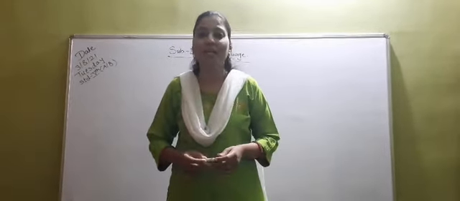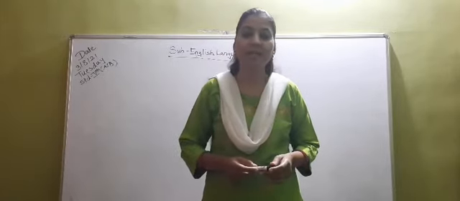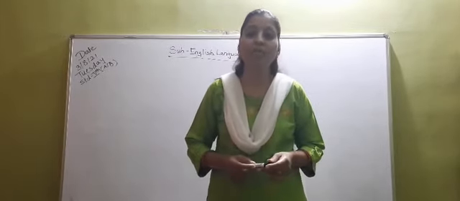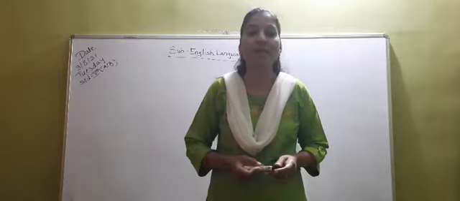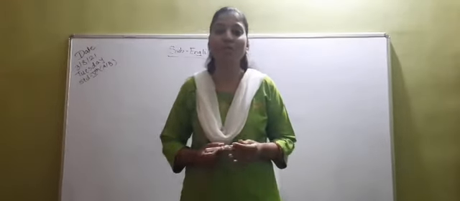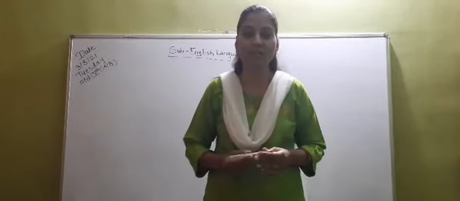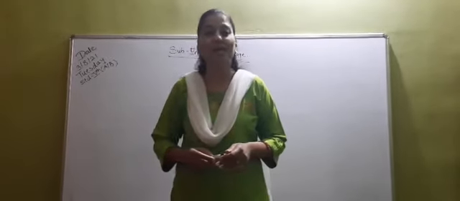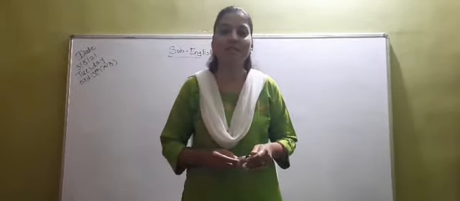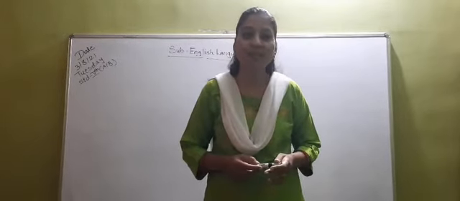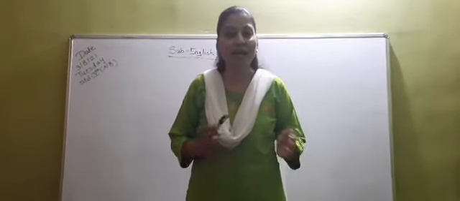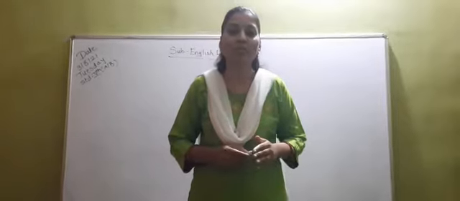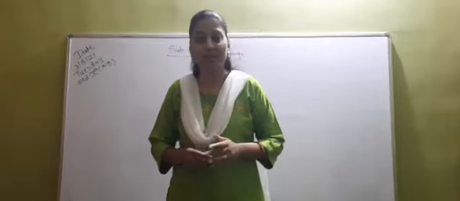Students, yesterday only we started our new topic, our new lesson, that is adjectives. And I have also told you the definition of adjectives. Adjectives are nothing but the describing words. They describe a person, place, animal or thing. Okay? They add more information to the noun or pronoun.